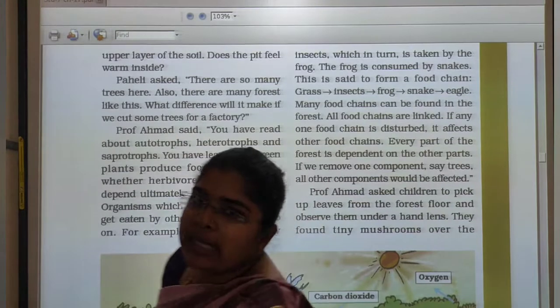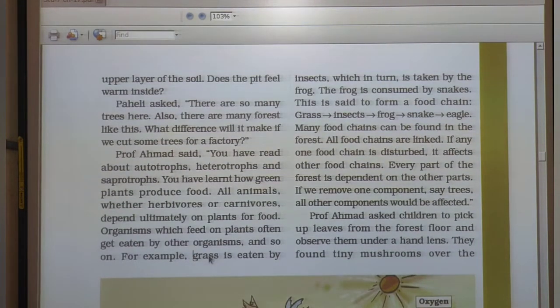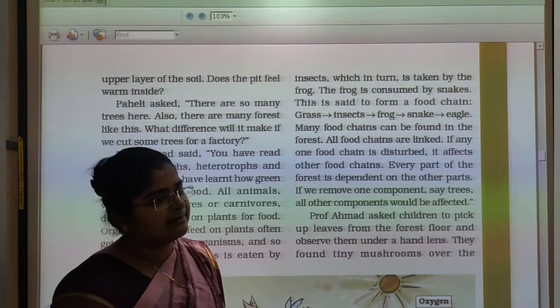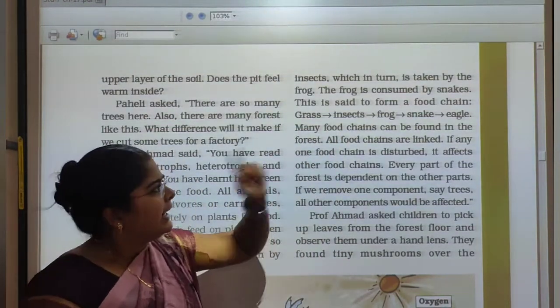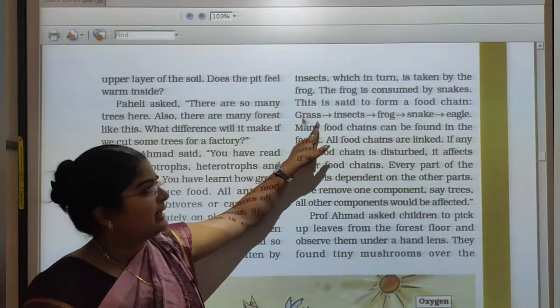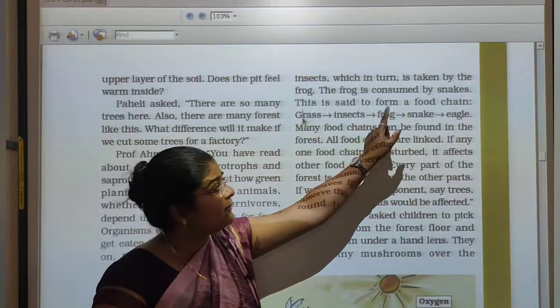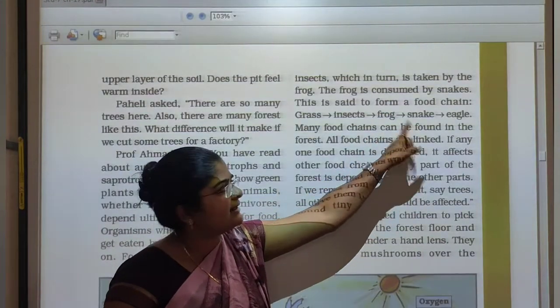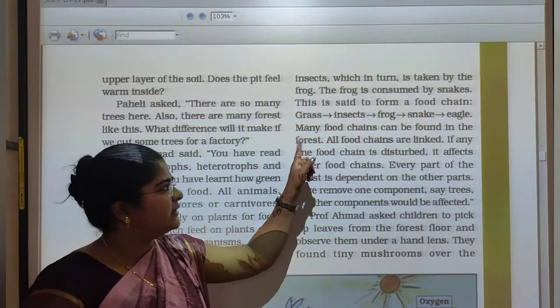For example, grass is eaten by insects, which in turn are eaten by the frog. The frog is consumed by snakes. So this is said to form a food chain. It means grass is eaten by insects, insects are eaten by frogs, frogs are eaten by snakes, and snakes are eaten by eagles. Many food chains can be found in the forest.